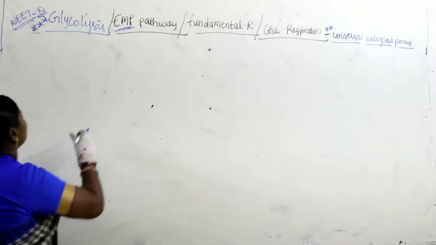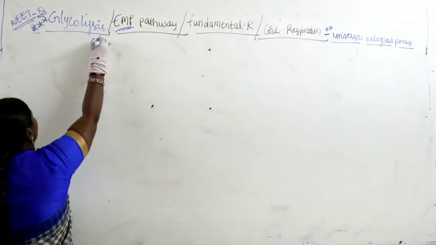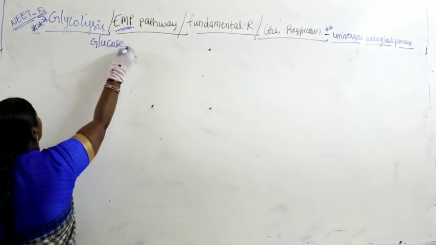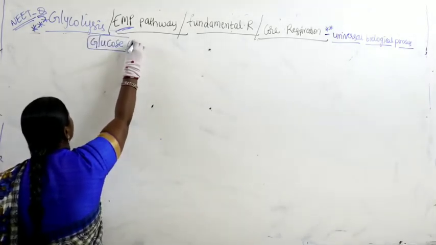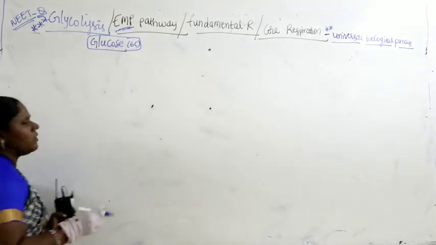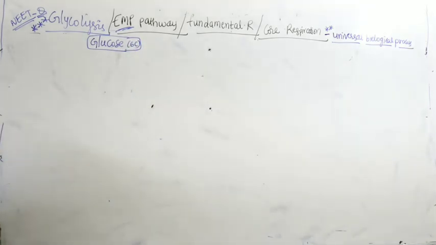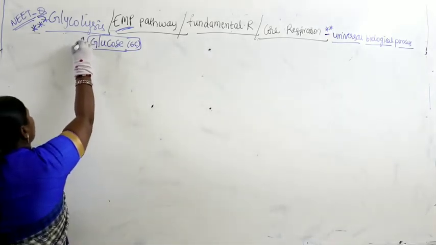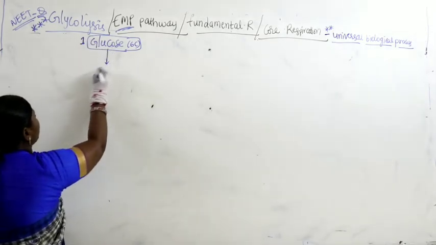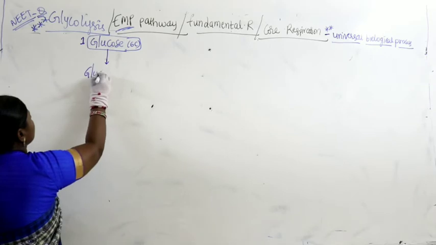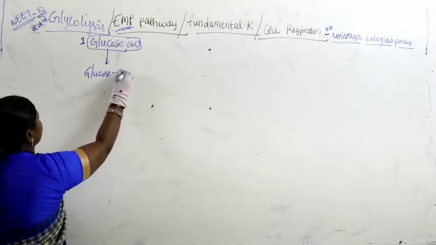So here you can take the first, it begins with the compound called glucose. All of you know it, glucose. It has 6 carbons. And what is the molecular formula we find? C6H12O6. So one molecule of glucose gets converted into a compound called glucose 6-phosphate.